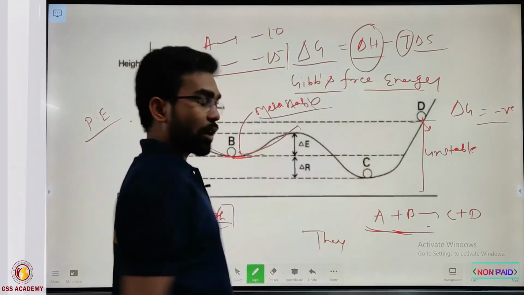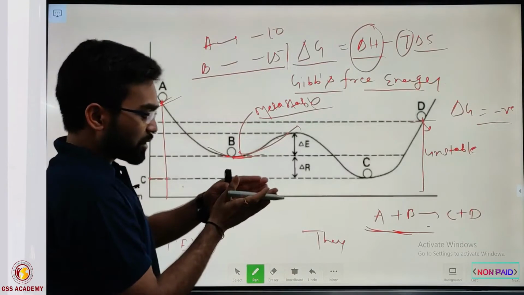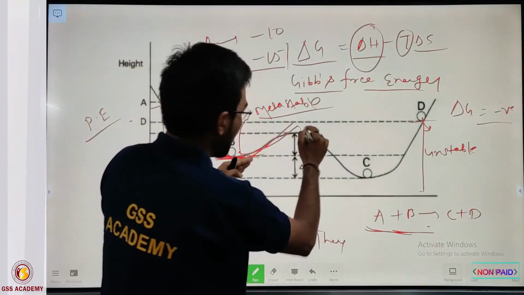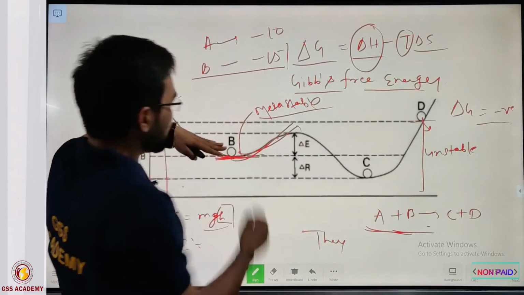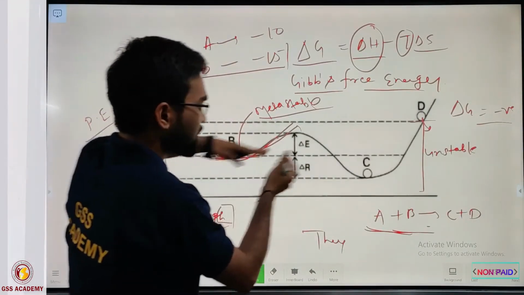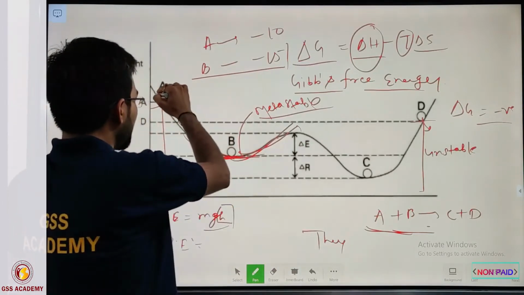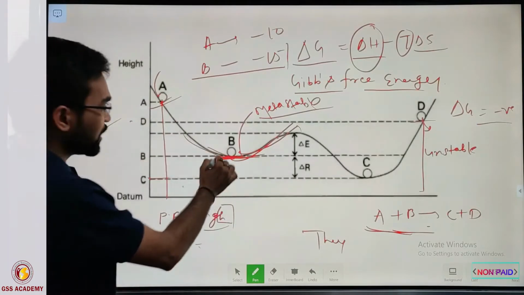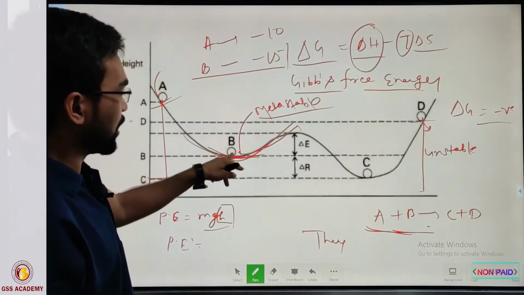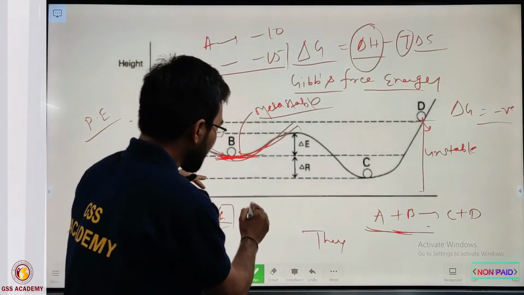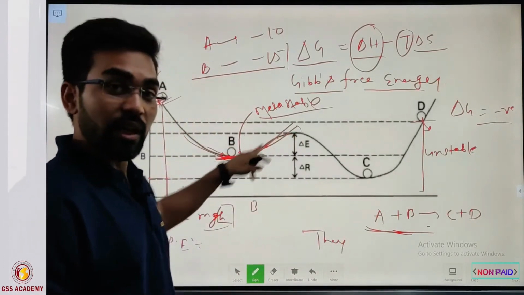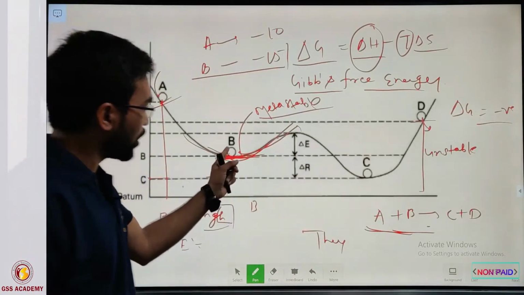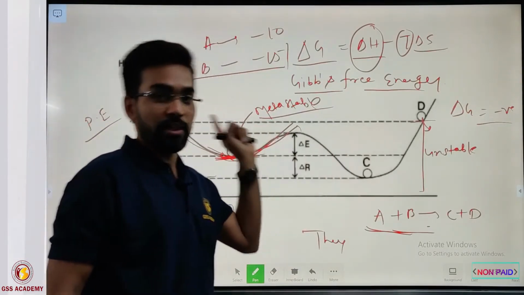Metastable is the term used when the stability of B changes quickly. A is always unstable, but B is stable for a time, and if B gains some energy, it is again unstable. That's why we call it metastable.